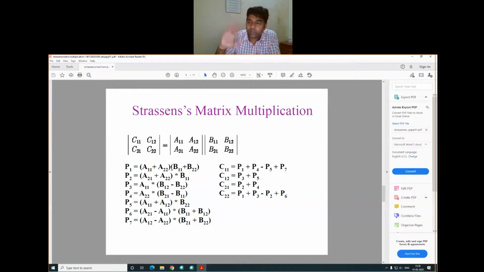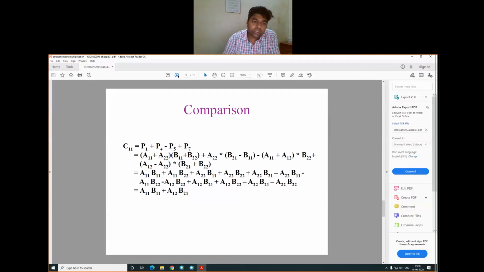If we reduce the total number of multiplication operations needed to compute the matrix multiplication result, then definitely we get a more efficient algorithm. From the mathematical model also we can see that this one is more effective as compared to the traditional matrix multiplication. So this is the idea.